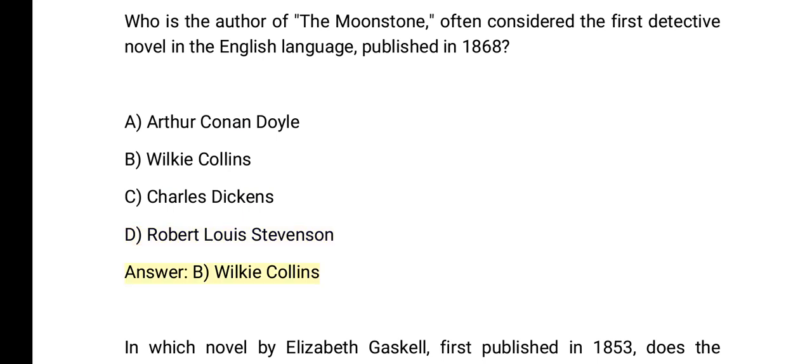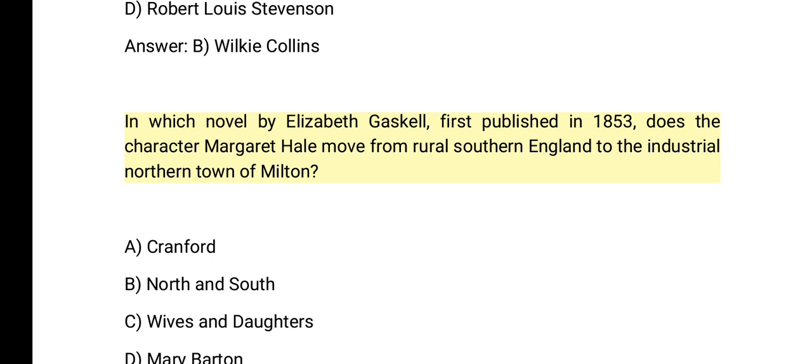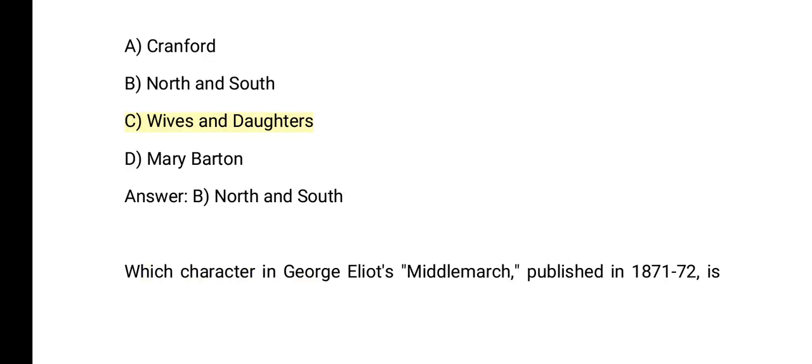Wilkie Collins. In which novel by Elizabeth Gaskell, first published in 1853, does the character Margaret Hale move from rural southern England to the industrial northern town of Milton? A. Cranford. B. North and South. C. Wives and Daughters. D. Mary Barton. Answer: B. North and South.